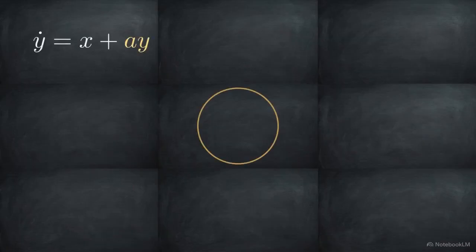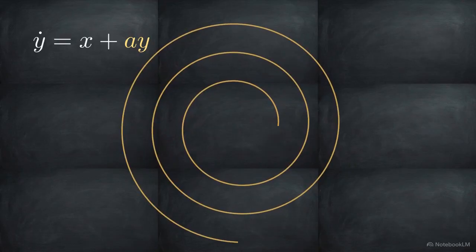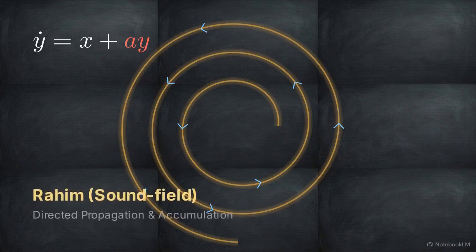To generate variation, the orbit must warp. This feedback equation introduces an outward-stretching spiral. The A term provides a positive feedback mechanism that amplifies the current state. This feedback causes the system to accumulate state space, building structural curvature and directional momentum over time. This structural accumulation is the sound field, or Raḥīm, the domain of directed propagation and continuity.